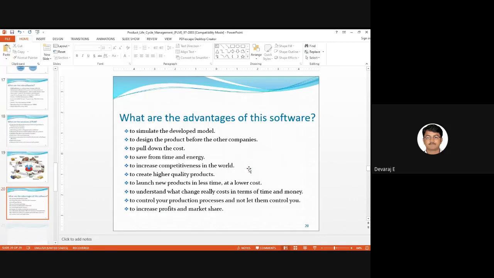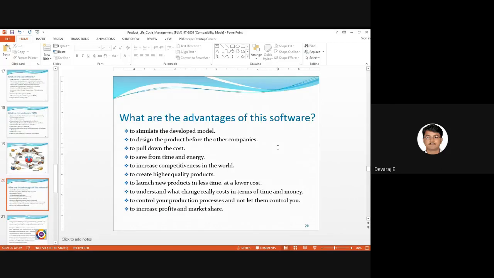So what are the advantages of these software? These are the five software. If you use those five software, these are the advantages you can get. Number one: to simulate the developed model. What is the meaning of this? It's like you make the model on the computer before manufacturing, and you can test whether it is meeting all the parameters. Yes, good. That is the developed model. A model is nothing but a 2D or 3D model, 2D drafting as well as a 3D model. Initially we can develop a model and check whether this design is safe or not before manufacturing the material.